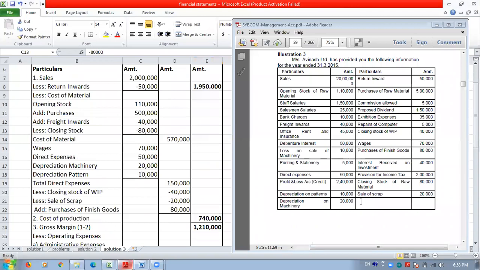What is the patterns? 10,000. Patterns means the structure, or you may know that the name comes with patents and patterns. So patterns are the way of procedure, the way of conducting the system.